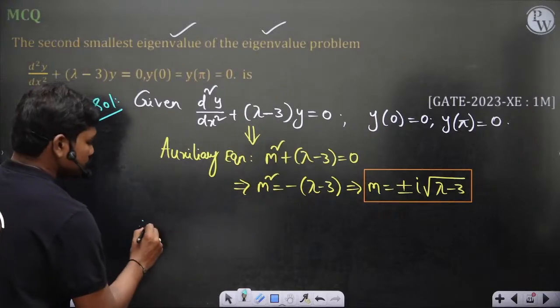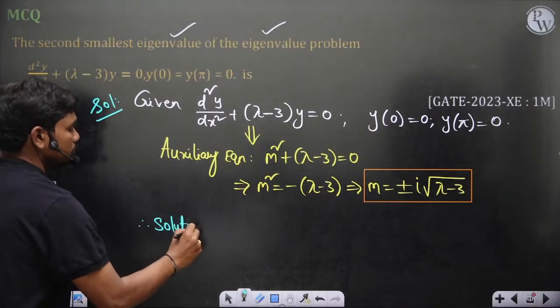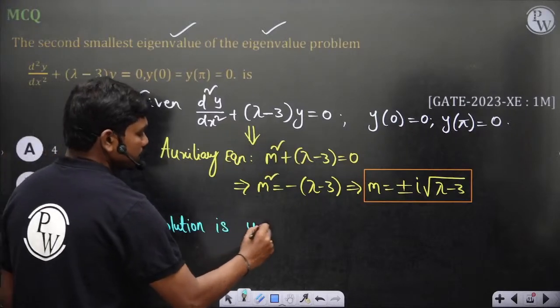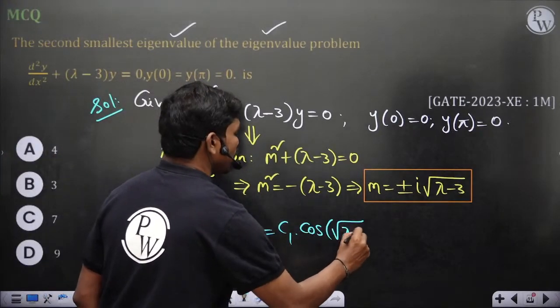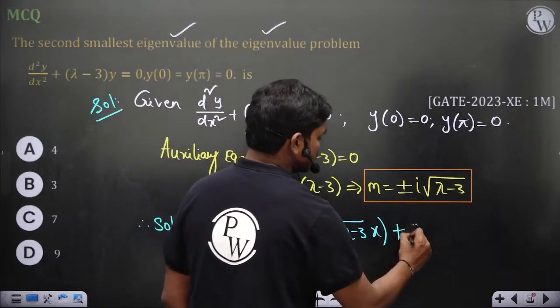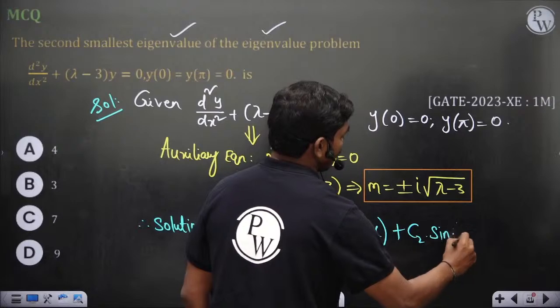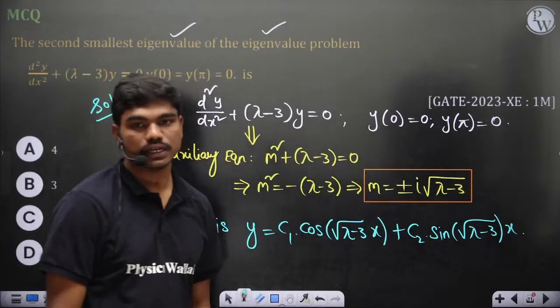Okay, so therefore, and right hand side it's 0, so the solution is y is equal to some constant c1 cos of root (lambda minus 3) times x plus c2 sine of root (lambda minus 3) times x. So this would be the solution actually.